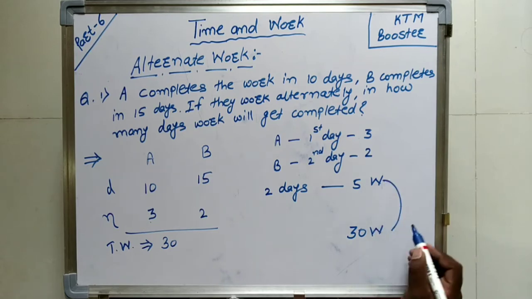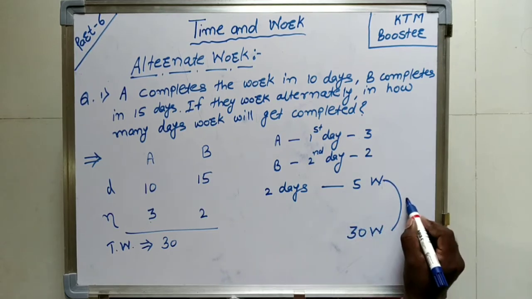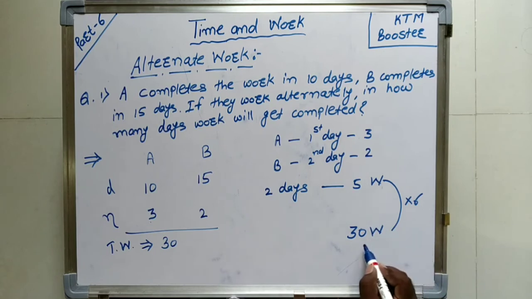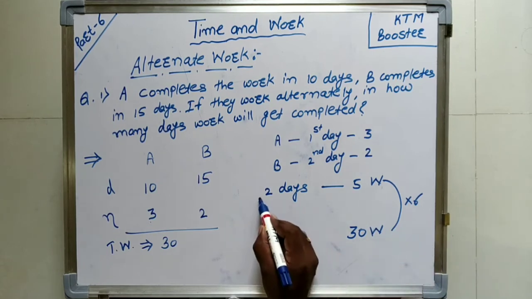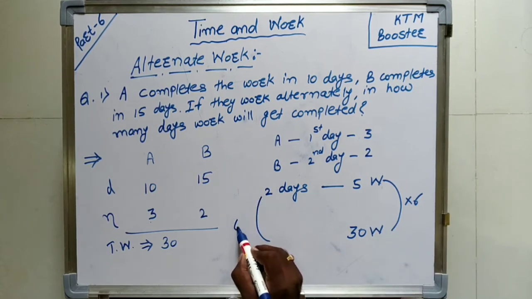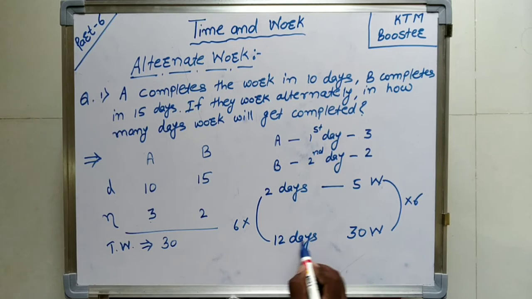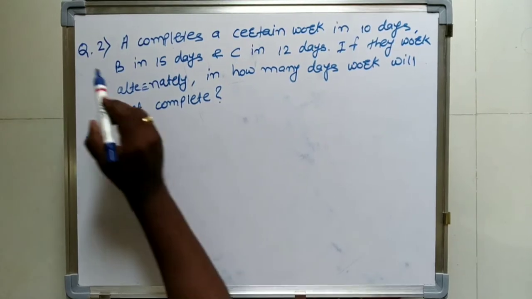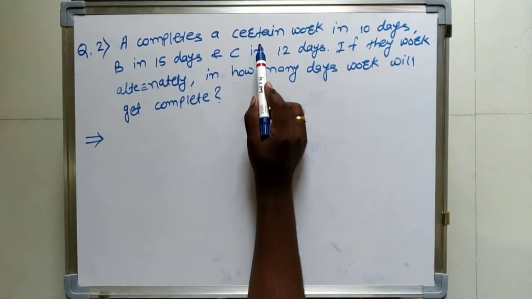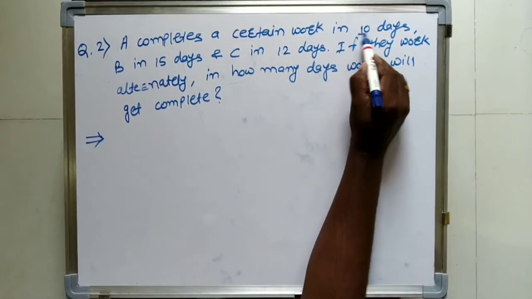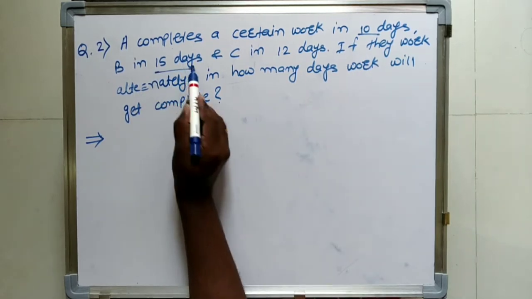So 5 is to be multiplied by 6 to get 30. Similarly 6 multiplied by 2 gives 12 days. So our answer is 12 days.